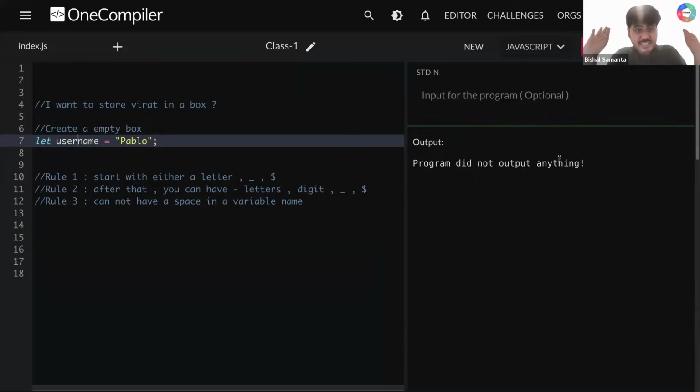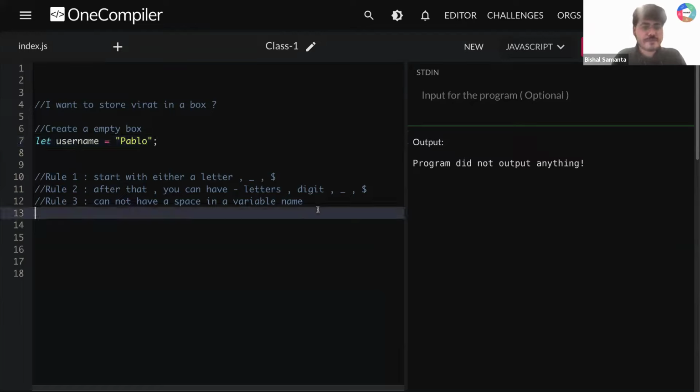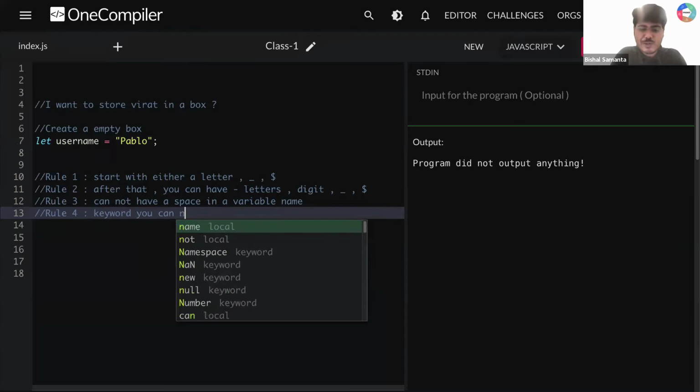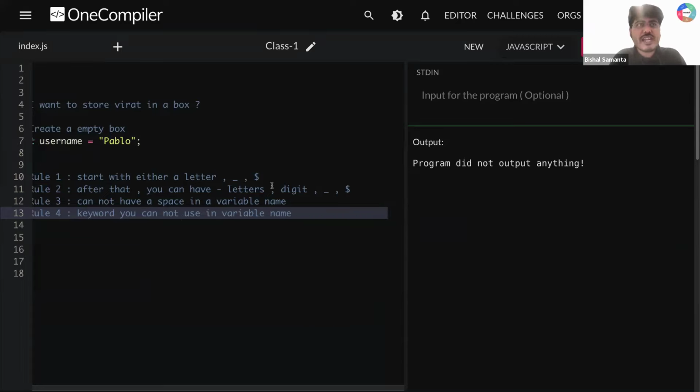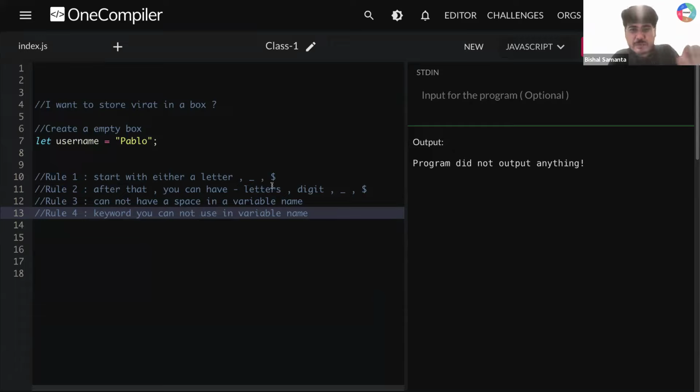Is it super clear, guys? I need all of your response. Are you able to understand? Yes. Now rule 4. Rule 4 says that there are few keywords you cannot use in a variable name. There are few words in JavaScript which are very sensitive, that are called keywords.